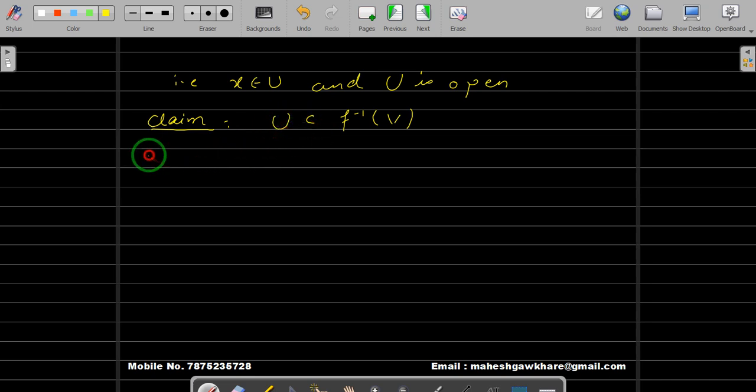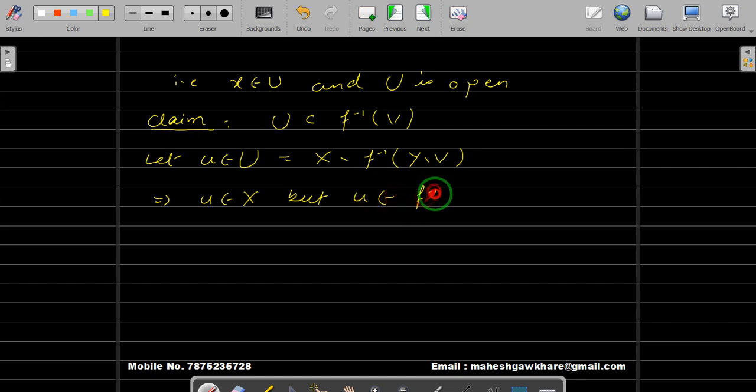So to do this, let us take a point u in capital U, and capital U is nothing but the complement of the inverse image of Y difference V. This implies u belongs to X, but this u cannot be in the inverse image of Y difference V, because if u was in this set, then u cannot be in the complement of it.